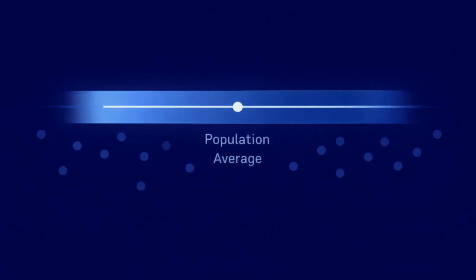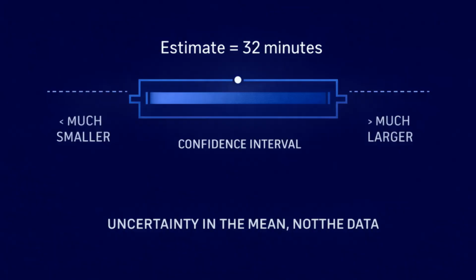This interval is not about individual students. It is about the population average. Individual commute times could be much larger or much smaller than this range, and the confidence interval could still be correct. The interval is describing uncertainty in the estimate of the mean, not the spread of the data.